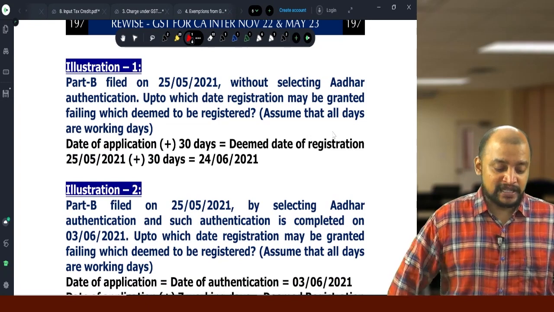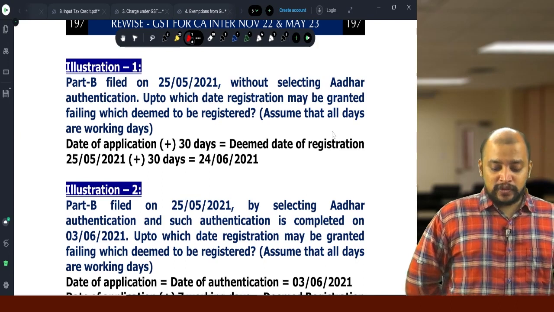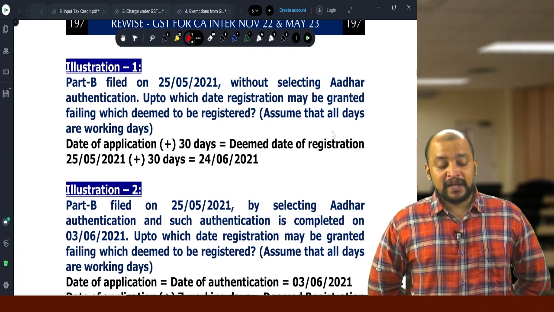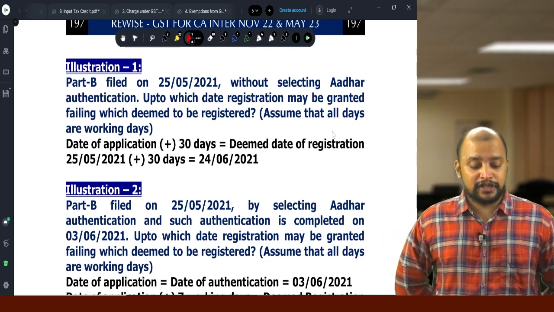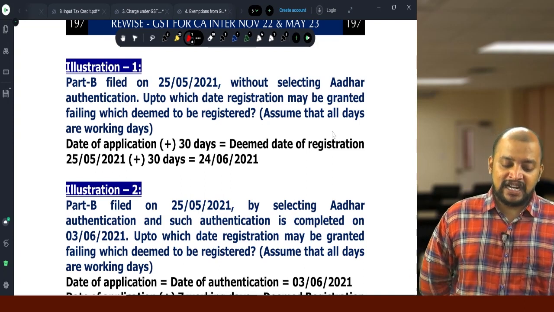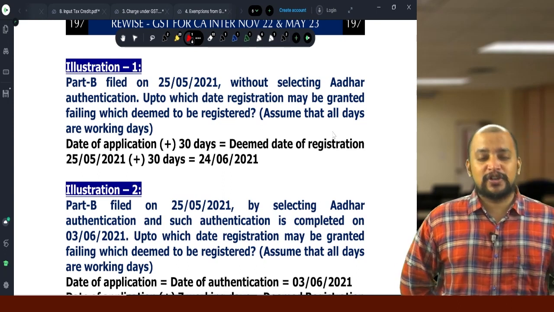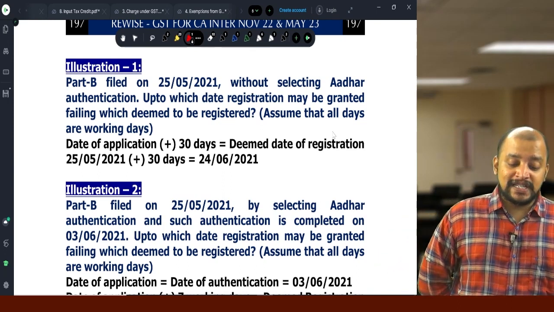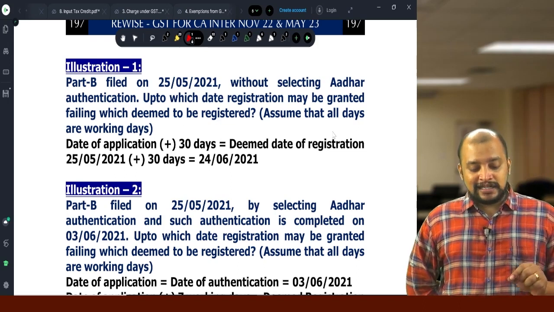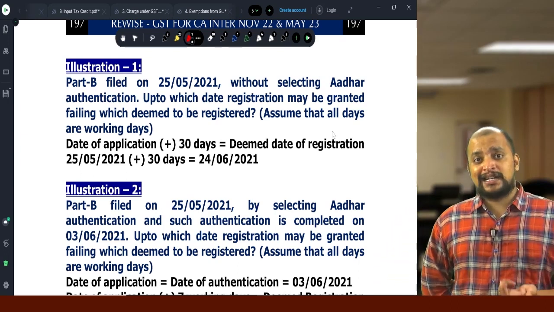Now these only I have given as illustrations. You can see next page, page number 197. Part B filed on 25/5/2021 without selecting other authentication. Up to what date registration may be granted, failing which deemed to be registered. Here assume all days as working days, but that is not required because 30 days will be counted here because we selected without other authentication. So 25/5 plus 30 days, that is 24/6, is the time limit by which registration should be granted, otherwise deemed registration.